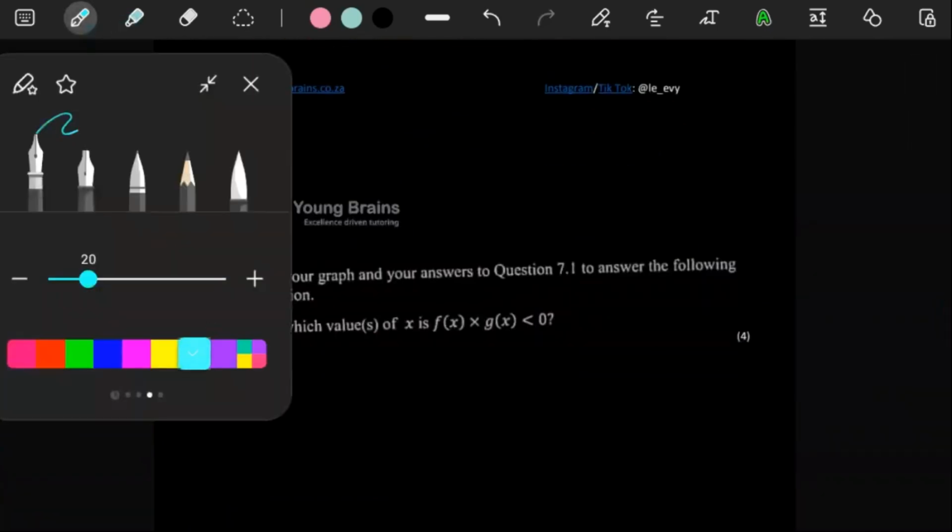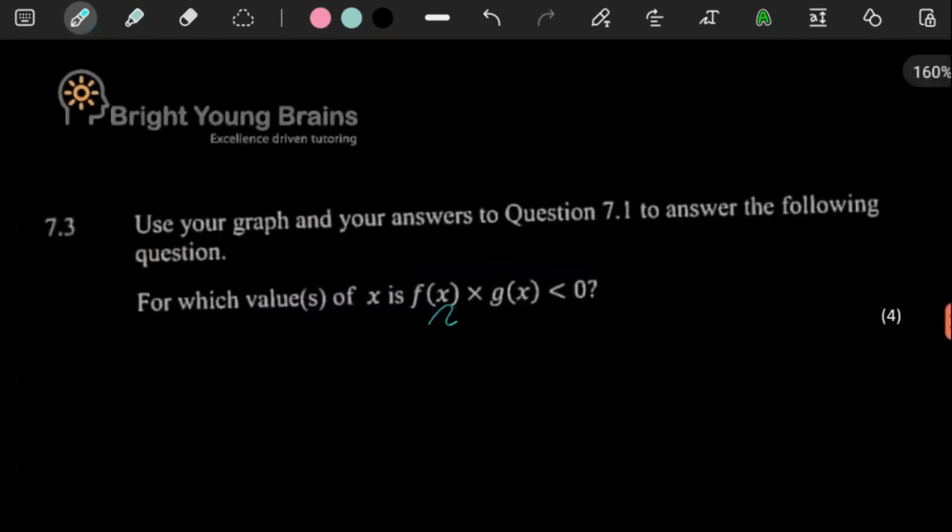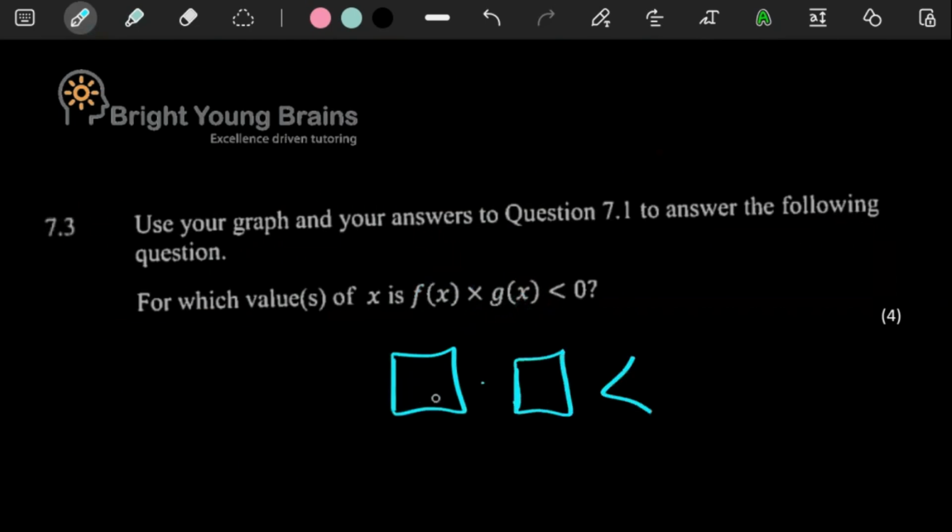Here they said, for which values of x is f of x multiplied by g of x smaller than 0. Well, remember, this is just saying you're taking one expression multiplied by another, or rather one value times another value. Where is that going to give you a number smaller than 0? This is just saying the y values of f multiplied by the y values of g. They want us to give where those will give a value that is smaller than 0 if you multiply them.